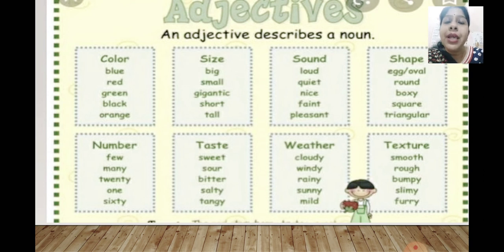Now another sentence: I met a small boy. How was the boy? He was small. So color, size, sound, shape, number, taste, weather and texture are the common parameters according to which we can describe a noun, right? I hope it's clear to you.